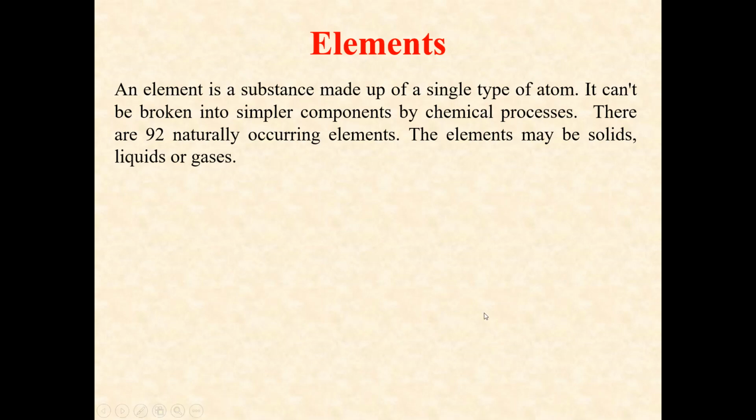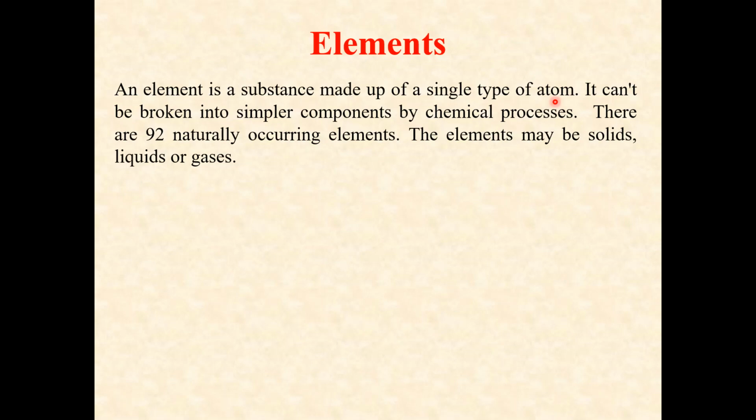So whenever you hear the word element, you have a question in mind: what is an element? An element is a substance made of a single type of atom. We have different types of atoms in the periodic table, which we will discuss later in this lecture.